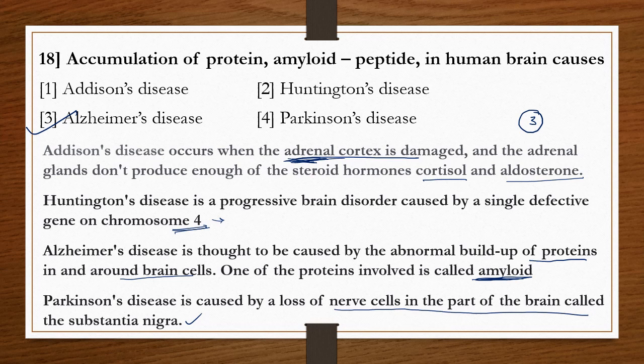Among these four options, Huntington's disease, Alzheimer's and Parkinson's disease affect the nervous system, but Addison's disease does not. So the odd one is Addison's disease. As per this question, the correct answer is option 3, Alzheimer's disease, which is caused by the accumulation of amyloid protein in and around the brain cells.